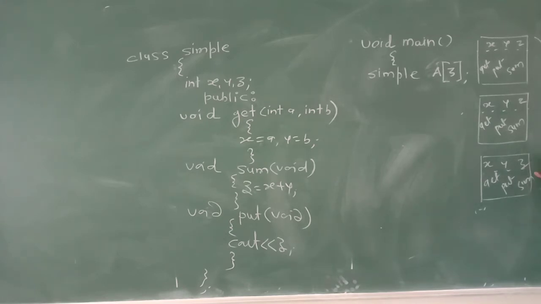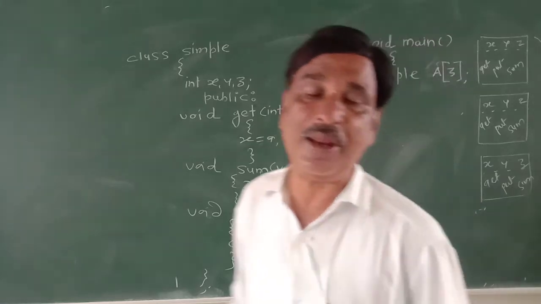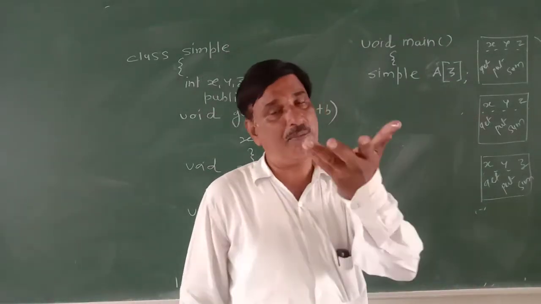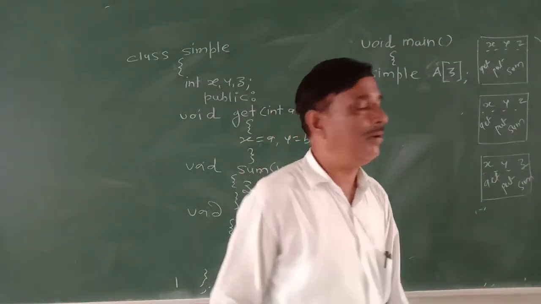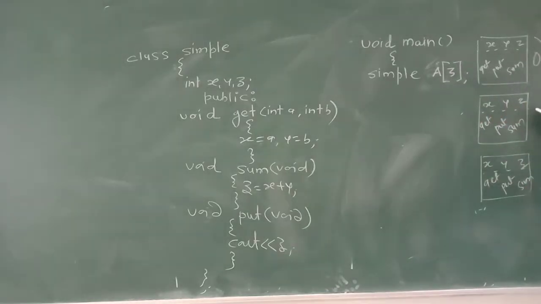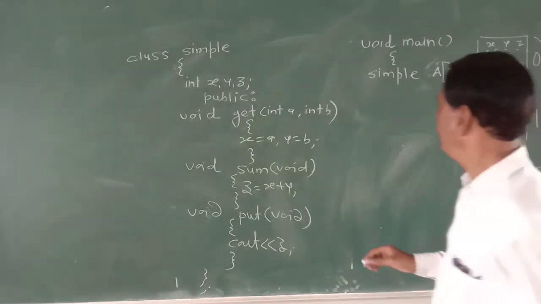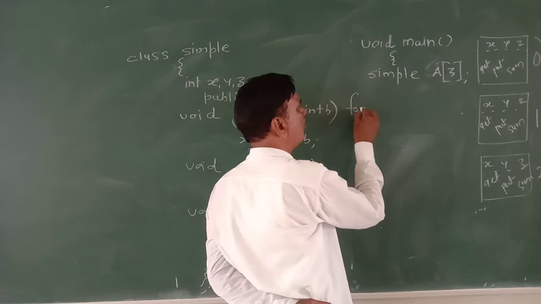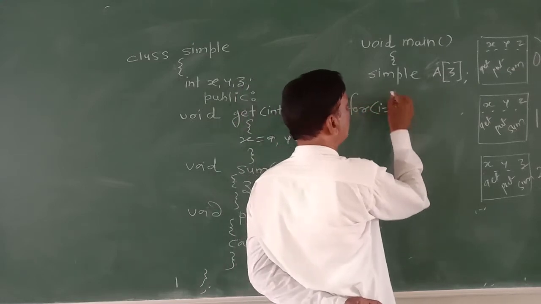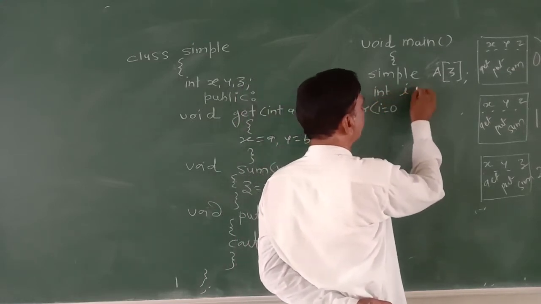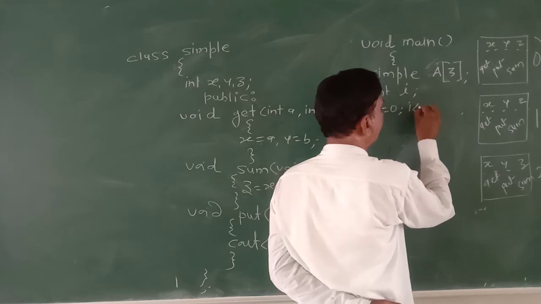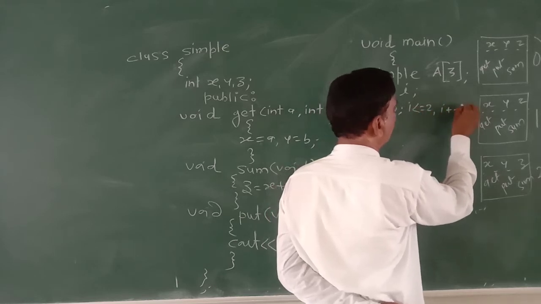So how to identify these objects? Previously there was a separate name A, separate name B, separate name C. But here it is A of 0, A of 1, A of 2. Now we will call using a for loop: for integer i is equal to 0, i less than 3, i plus plus.